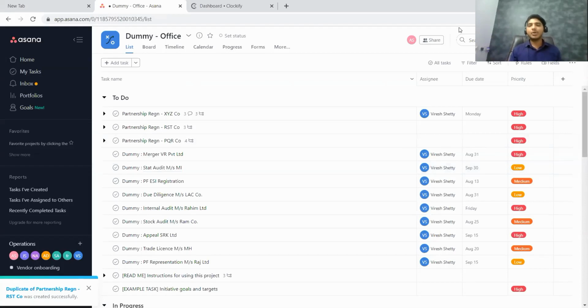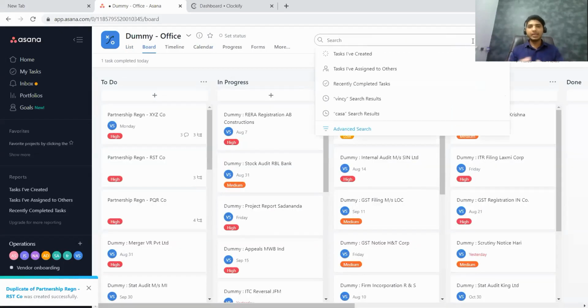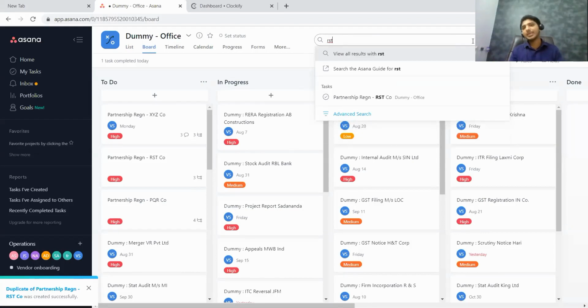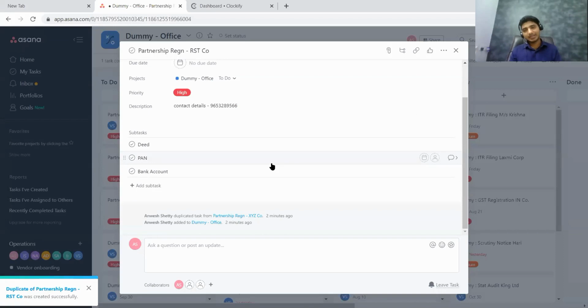If I want to search, let us say immediately I receive a client call, and my client wants to know the status of the work done in his task. Let us say I'm talking about RST company, the partnership registration. All I have to do here, instead of finding these hundreds of tasks, is type the name of the company. And you can see the software will immediately filter out and show you the task. If I click on that task, it will show what has been done in that task.